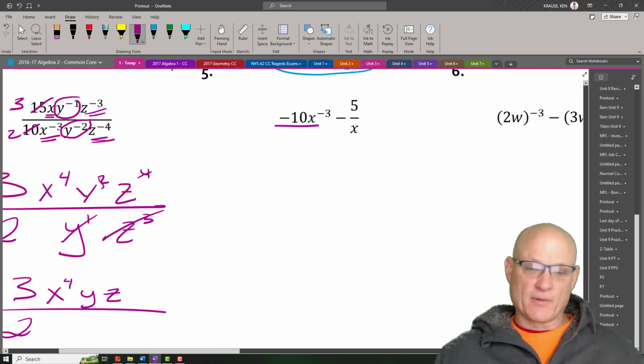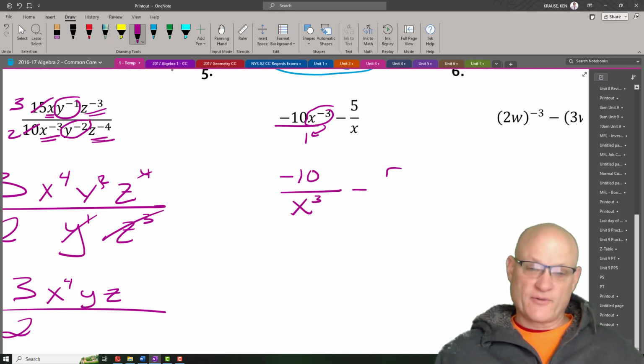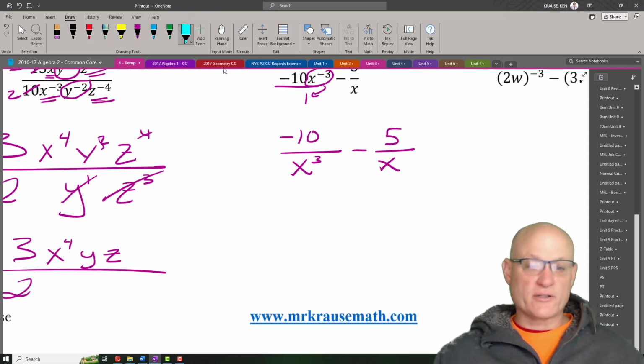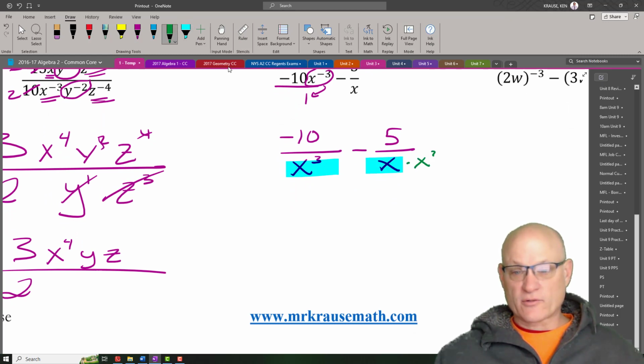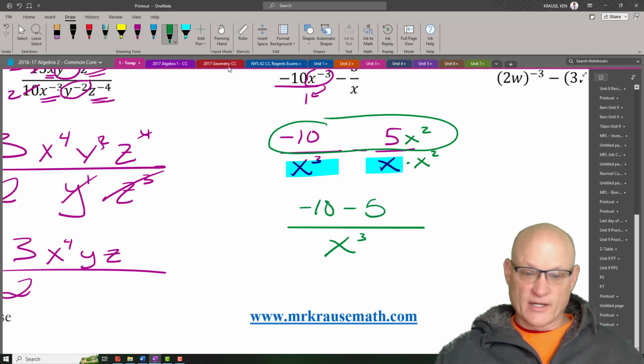I'll finish this problem up. Since this is being raised as a negative exponent, it goes to the bottom. So this really becomes negative 10 over x cubed minus 5 over x. Now my common denominator is going to be, if I look at these denominators, x cubed. So that means I have to multiply this by x squared, so I have to multiply this by x squared. So x cubed in the denominator, and my numerator becomes just this. Negative 10 minus 5x squared. Kind of boring.